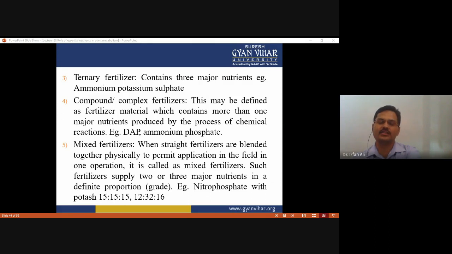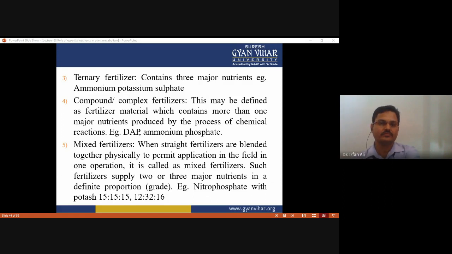Another term is compound or complex fertilizer. This term is used for fertilizer material which contains more than one major nutrient and is produced by a process of chemical reaction, like DAP, diammonium phosphate. These are complex fertilizers which can provide more than three nutrients. At that time this is called complex, because these are derived forms of fertilizer.